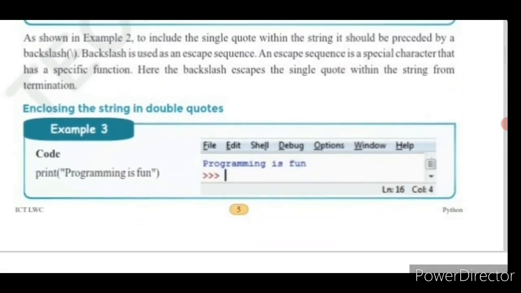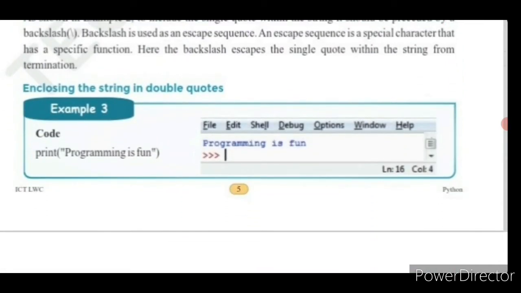Next we'll see another example which represents the string in double quotes. See here, print within double quotes it is written 'programming is fun'. In the output window it is presented: programming is fun. The text inside the double quotes is printed in the output window.